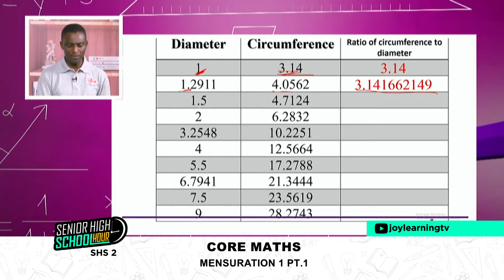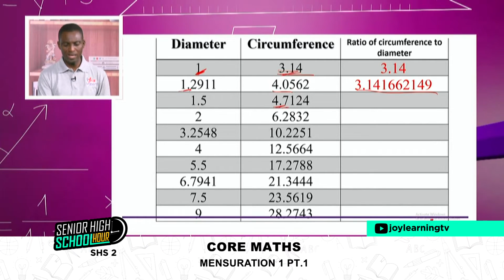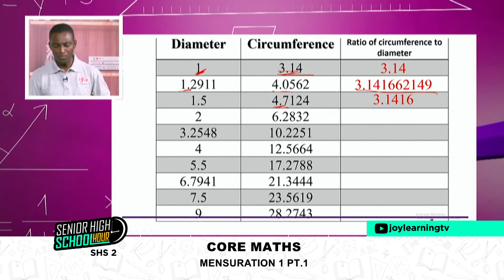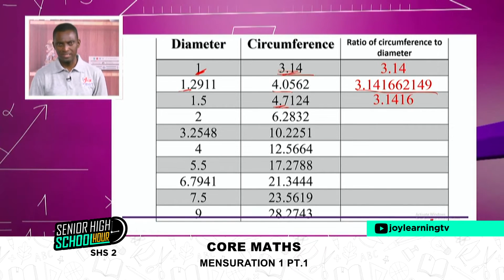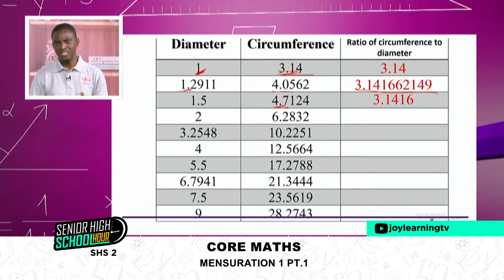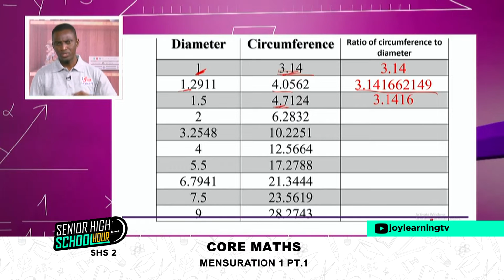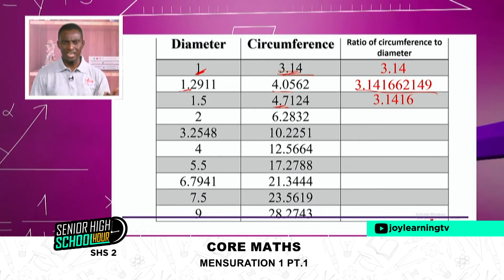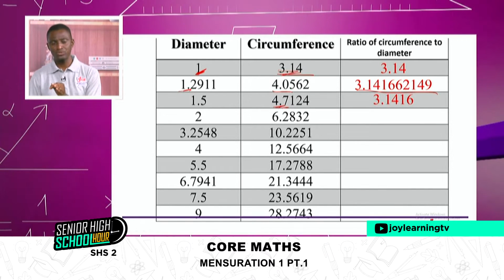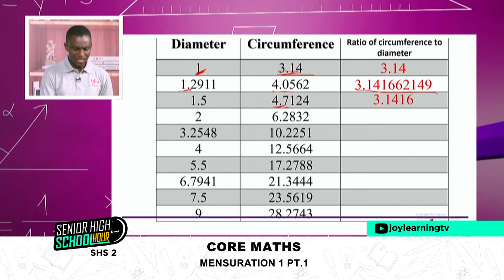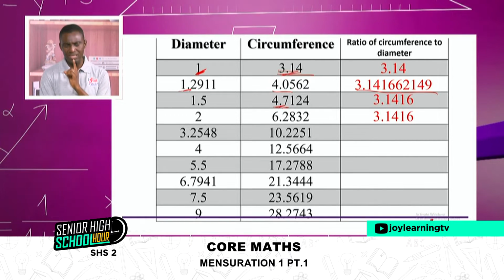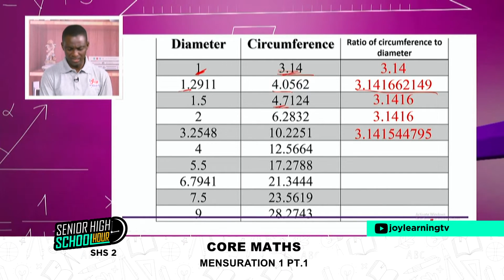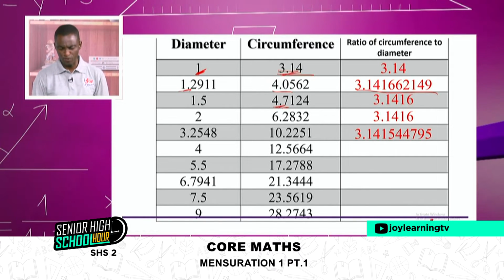So for the second one, 4.7124 divided by 1.5 also is giving us 3.1416. Mathematicians were observing this pattern of numbers. They pick any object at all which is circular, measure the circumference and the diameter. When they divide the circumference by the diameter, they observed they were getting almost the same number, similar in terms of their number of digits and the digits that are involved.